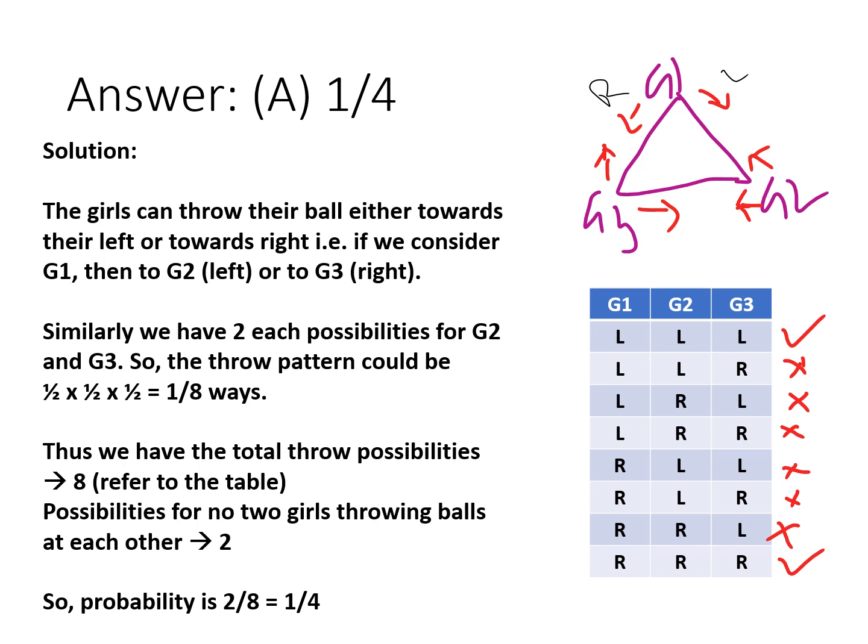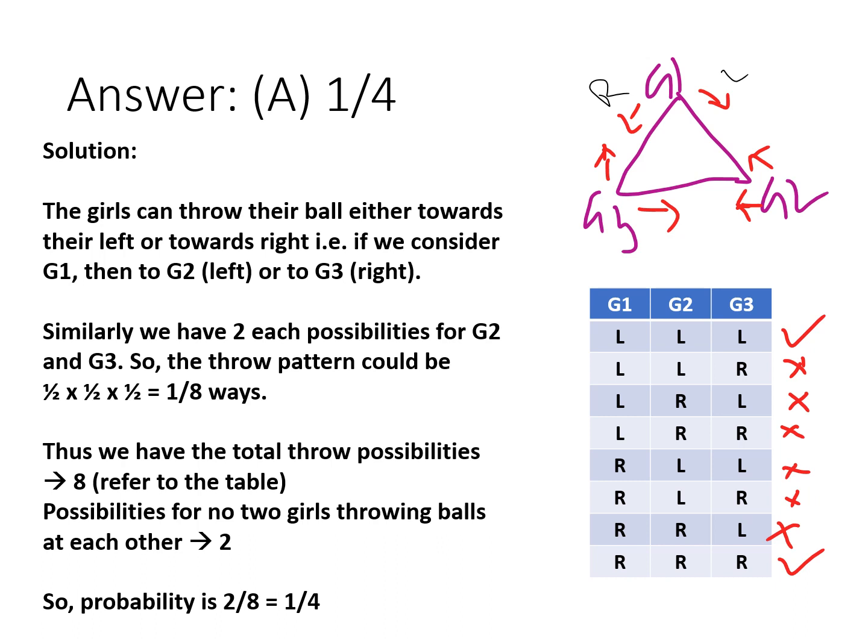So in one out of two ways she can throw the single ball that she possesses. The same argument can be extended for G2 and G3. So the throw pattern could be in 1 by 2 into 1 by 2 into 1 by 2, that is 1 out of 8 ways. But it is specifically mentioned in the problem statement that no two girls should throw the ball towards each other. So to arrive at this, let us first list out the throwing possibilities, which are 8 in number.